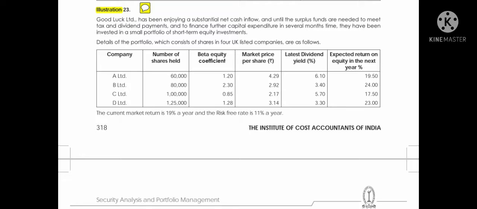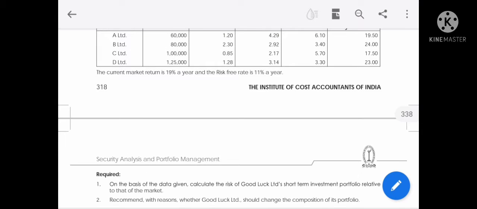They asked us to calculate the risk of Goodluck Limited's short-term investment portfolio, and also to recommend whether to buy, hold or sell the shares. So firstly, we have to write the security, number of shares and market price. If we multiply the number of shares by the market price, we get the total amount invested in each stock. If we calculate the total, we get the total amount invested in the portfolio.